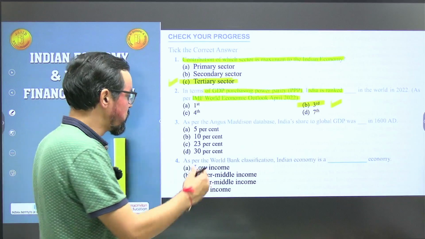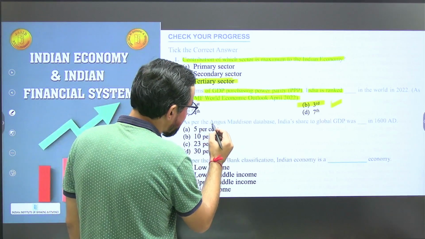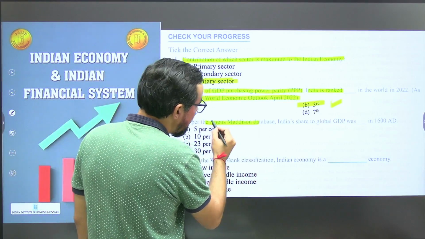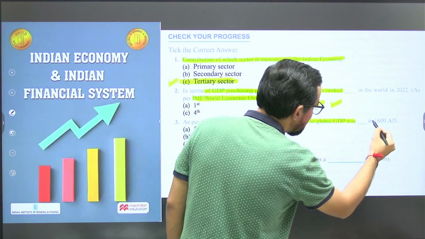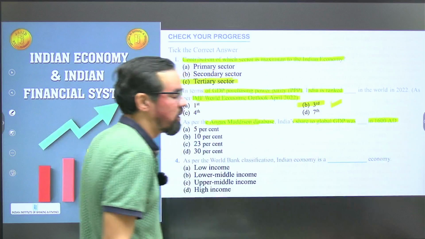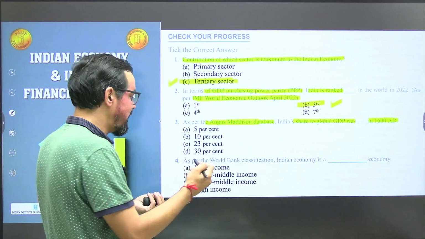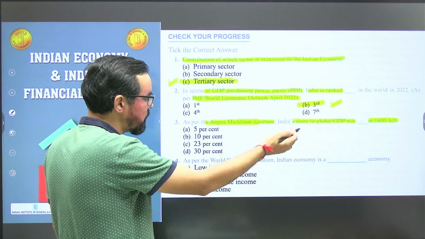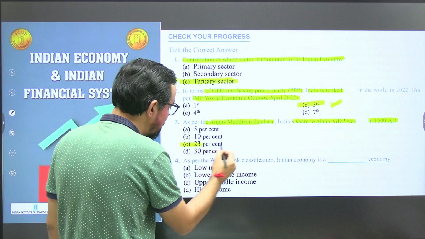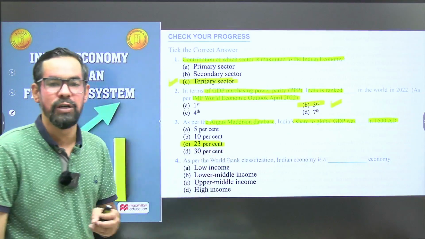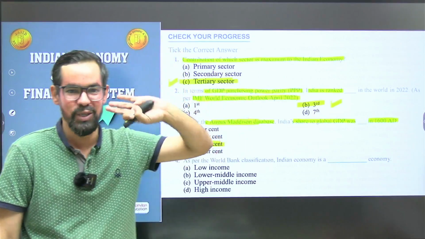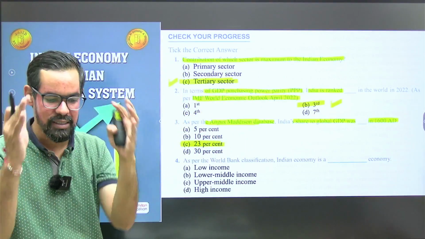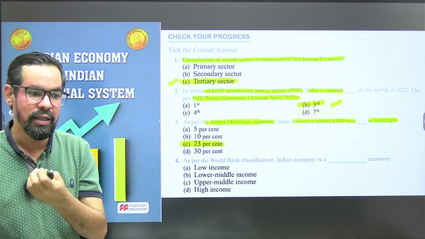Okay, so next question. As per the Angus Maddison database, India's share of global GDP was what in 1600 AD? India's share of world GDP at that time was about 23%. Okay, 1600 AD. The question is very basic, and it is generally based on your GDP data.